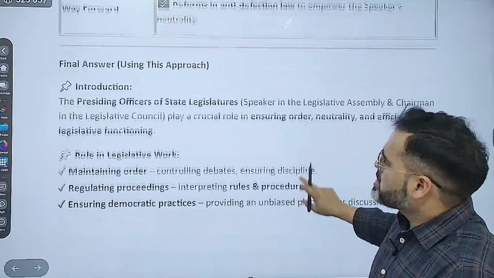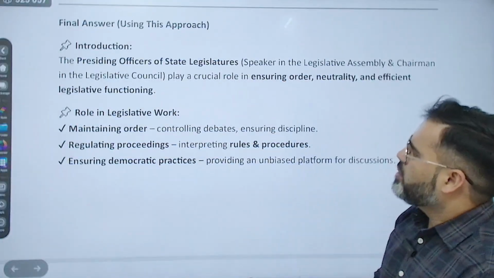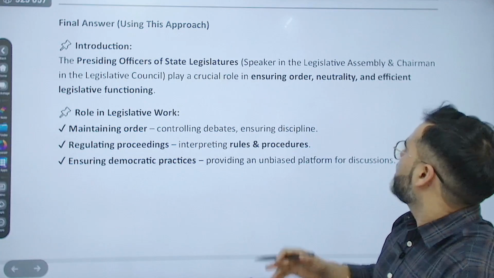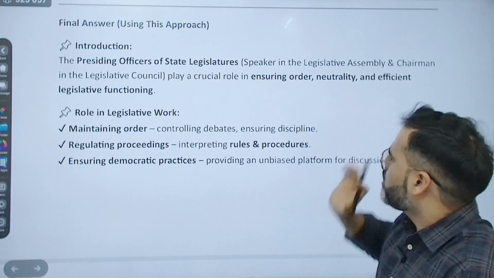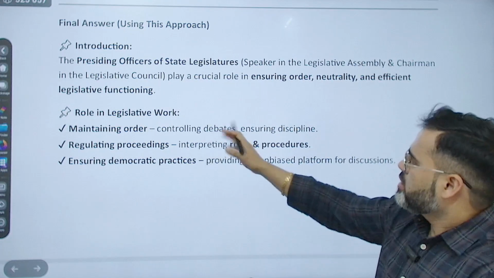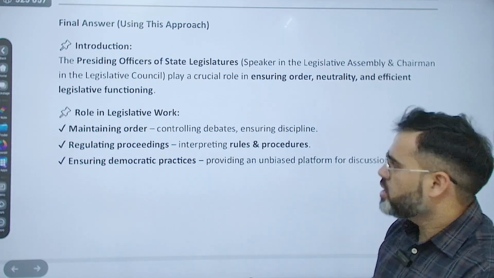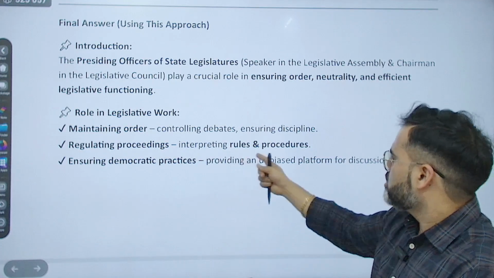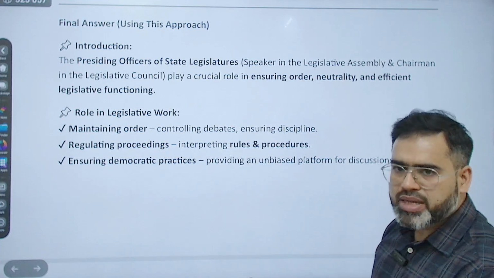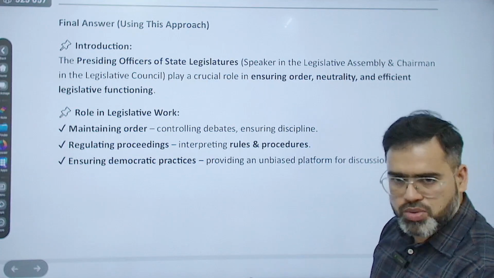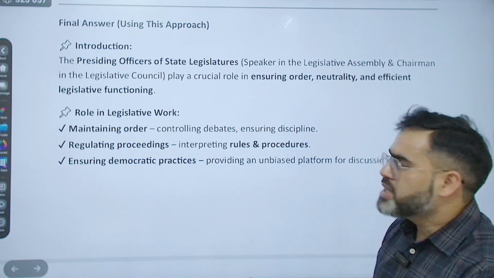For example, this is the question. You gave the introduction: presiding officers of the state legislature, the Speaker and the Chairman, play a crucial role in ensuring order and neutrality. Role in legislative work: maintaining order, controlling debates, ensuring discipline, regulating proceedings, and interpreting laws and rules of procedure, because they are the final interpreters, okay, of the constitution also within the walls of the state legislatures.